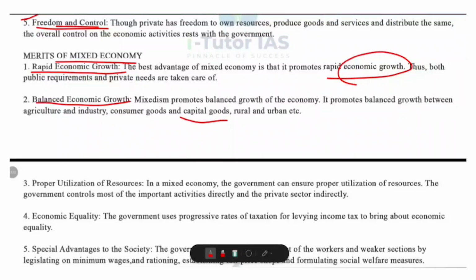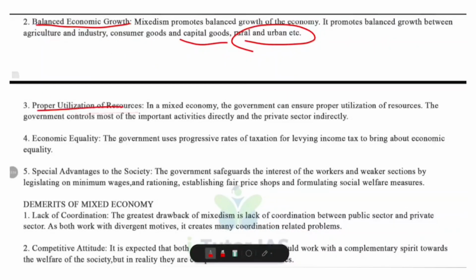Then development of rural and urban areas occurs simultaneously, and this avoids overemphasis on one sector at the expense of the other. Now, proper utilization of resources. The government ensures that resources are used efficiently. Key sectors are directly controlled by the government, and the private sector contributes indirectly by investing and producing efficiently. And this combination reduces wastage and promotes optimal resource allocation.